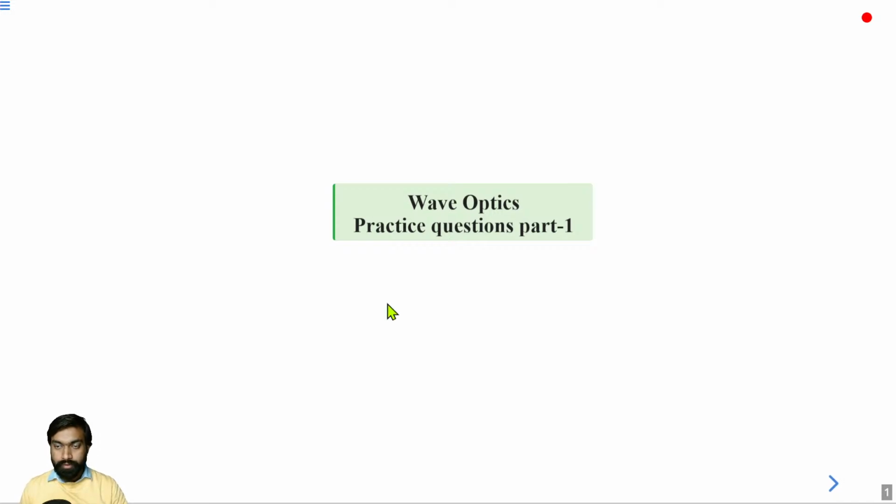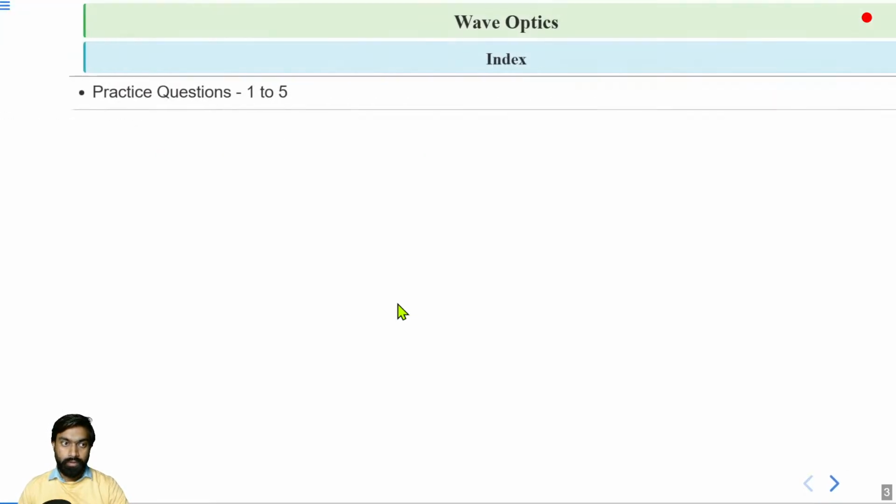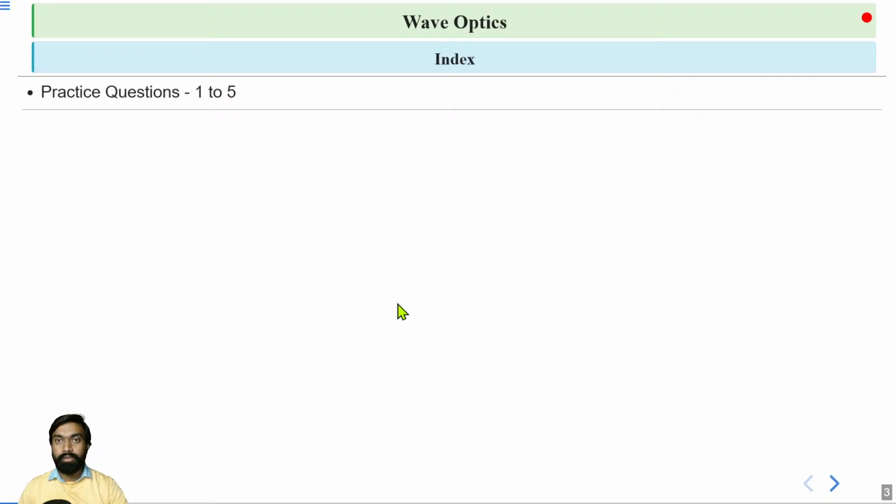Hello students, now we will solve some practice questions based on wave optics, and this is part one. This is our disclaimer. Here we will solve some practice questions based on wave optics.